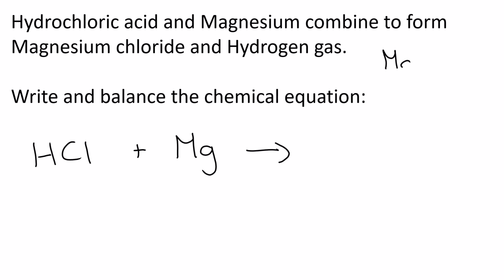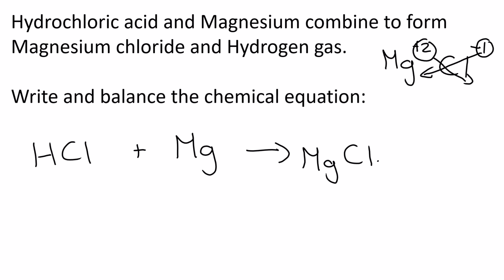Magnesium chloride. Magnesium is in group 2. It gets a +2. Chlorine, chloride, is in group 7. It gets a -1. The 1 comes down to magnesium. The 2 comes down to the chlorine, so it becomes MgCl2. Okay, you have to crisscross or else you won't get this right.